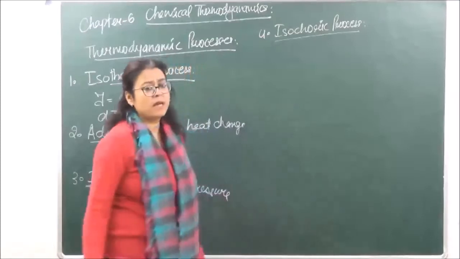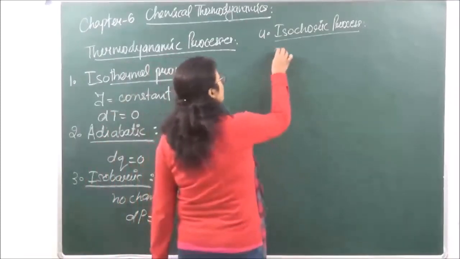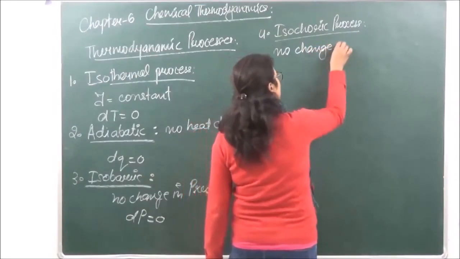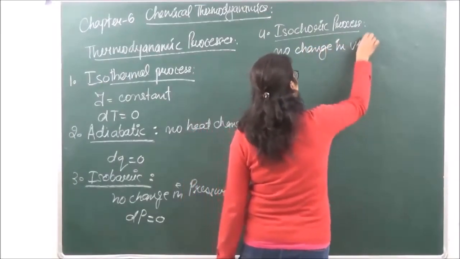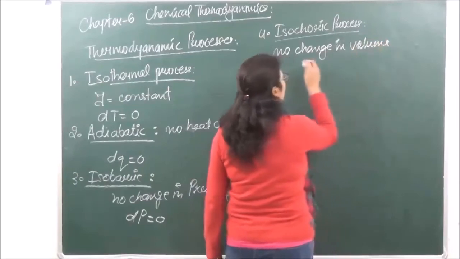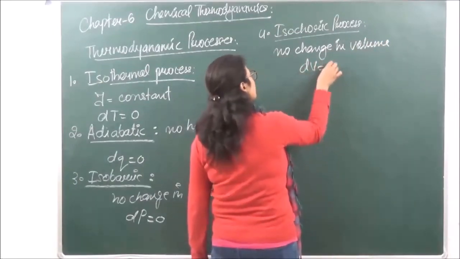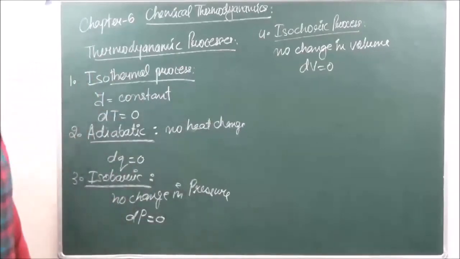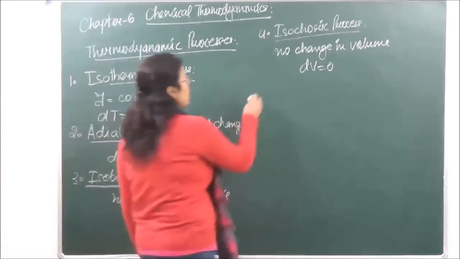Isochoric process में there is going to be no change in volume. Or dV, that is going to be equal to 0. ठीक है? फिर उसके बाद नेक्स्ट प्रोसेस आता है साइक्लिक प्रोसेस.